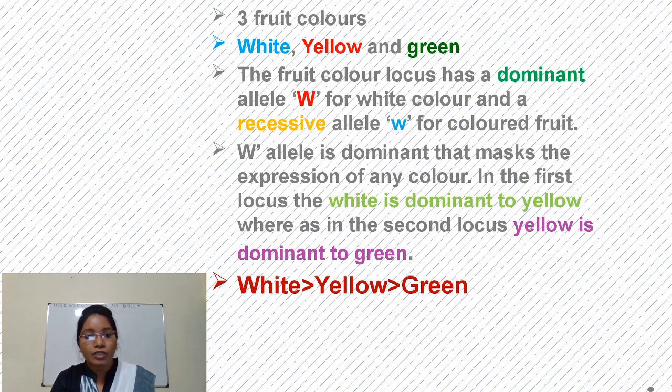In the first locus, white is dominant to yellow, and in the second locus, yellow is dominant to green. So, if we compare the dominance among white, yellow and green, then white is most dominant, then comes yellow, and finally green acts as a recessive.